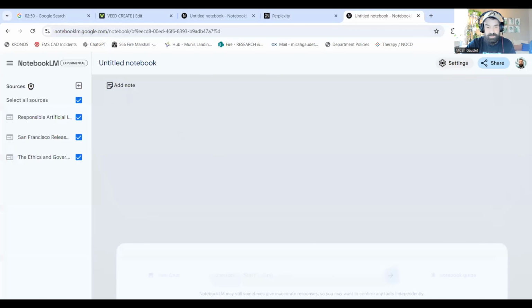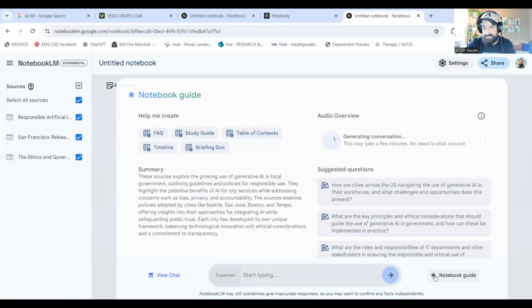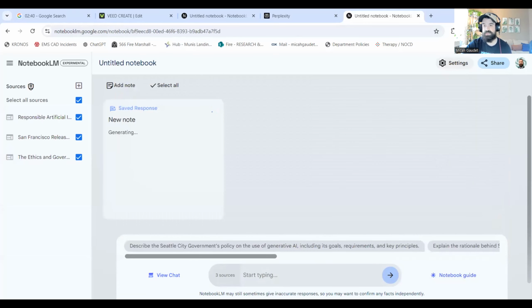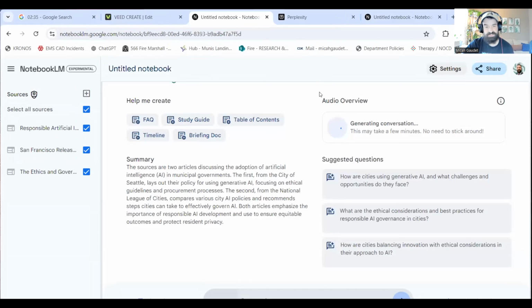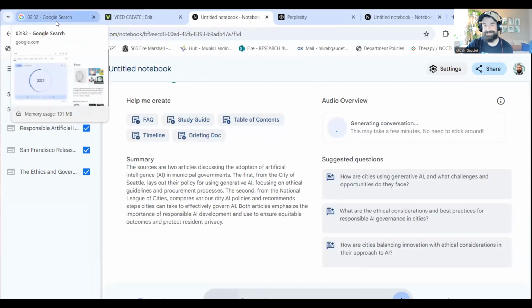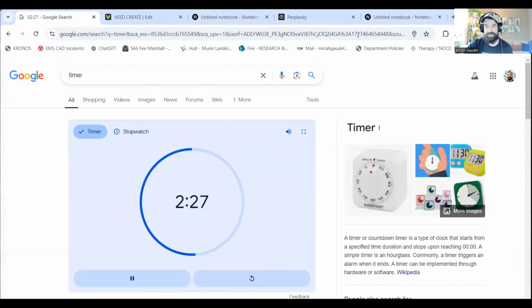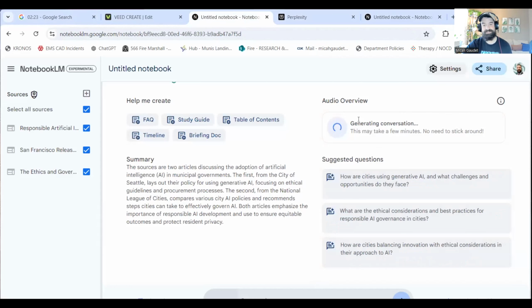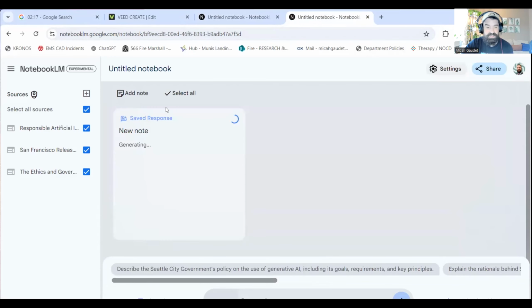So a couple things you can do here. Here you'll see this is loading for us still. You can actually create different things. You can create a study guide, a briefing document, an FAQ, a table of contents. So the study guide right here is kind of cool. And you'll see here, I'll go back here. We're still generating the conversation. We are at 2 minutes and 30 seconds left on this. See, 2 minutes and 30 seconds and counting down. And so far, we're still waiting for this conversation to load. So hopefully it loads fast. I'm going to close off that Perplexity. But you can see over here, it's generating this note for us.